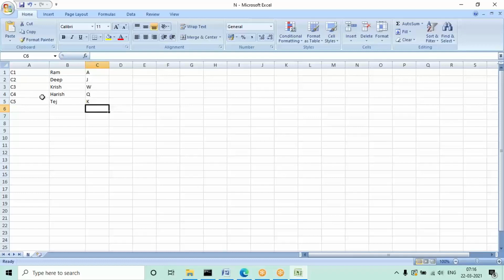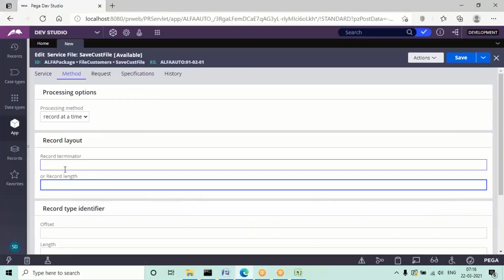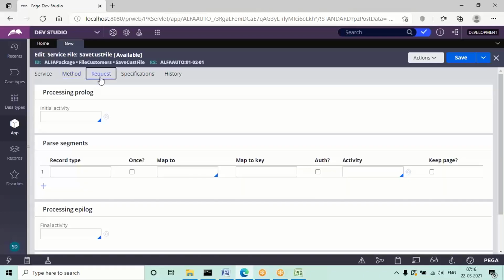If they were the same length, you could mention the record length directly, but if records are of different length, you'll use something called slash n, a record terminator. After reading one record, or after completing one row, it will automatically read the next row. So here give the record terminator, then go to the request tab.